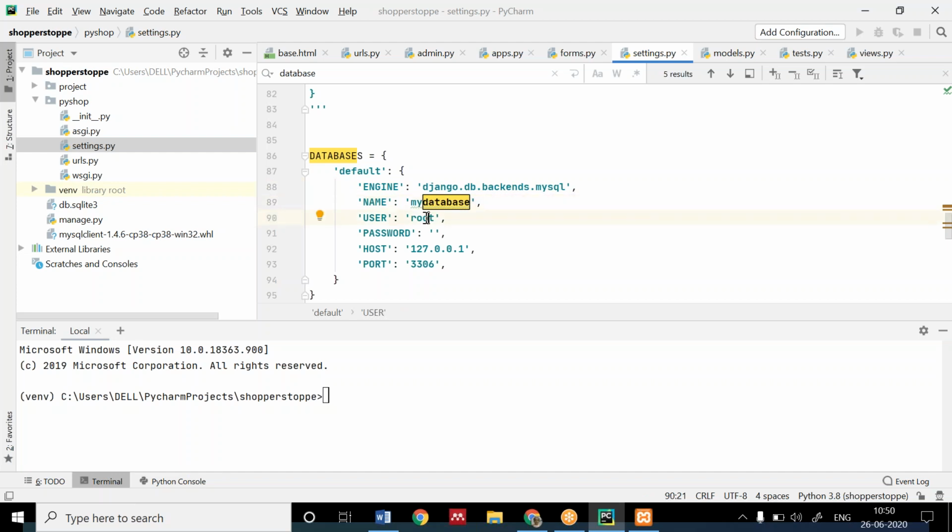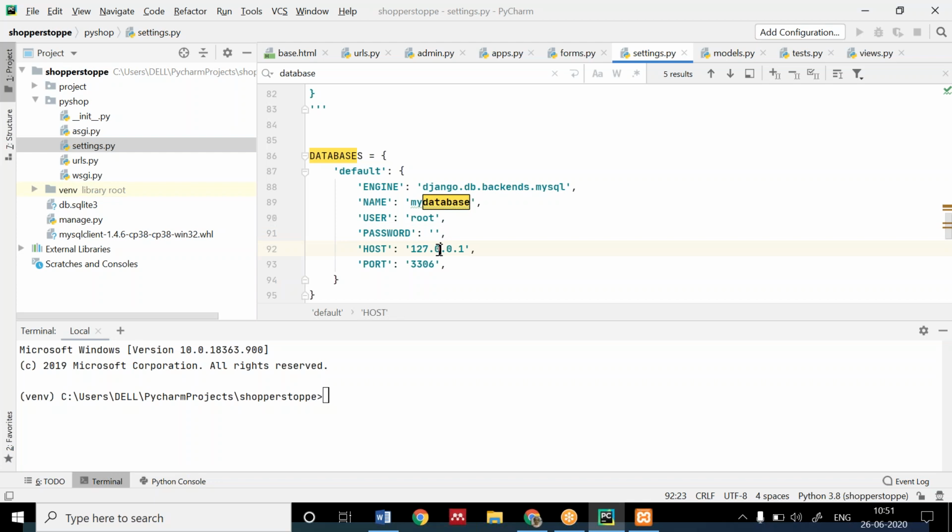The default username is root. The password is nothing for phpMyAdmin. We are connecting it with phpMyAdmin. The username is default root and the password is empty. If you assigned any username and password while installing, you can keep it here. Otherwise, if you haven't given any, it should be like this. But if you have made any changes, the username and password will differ.